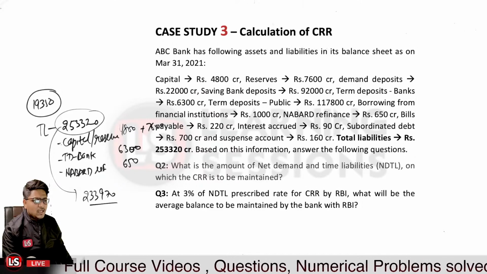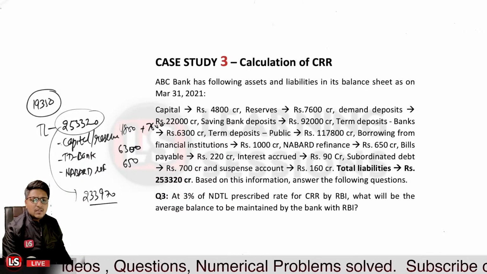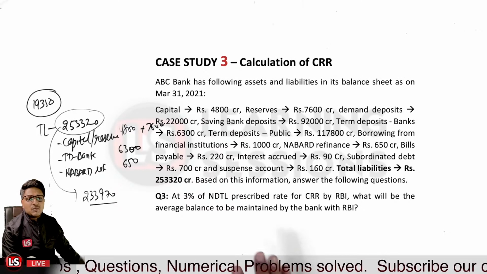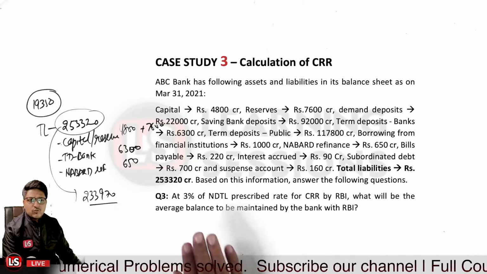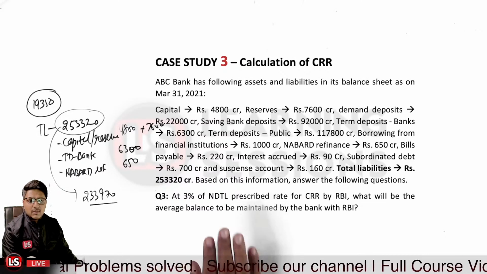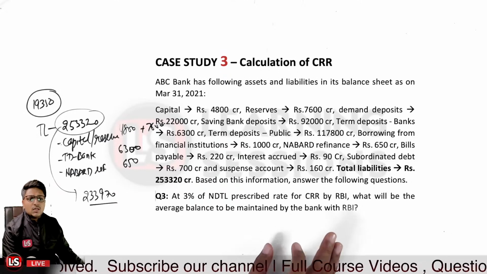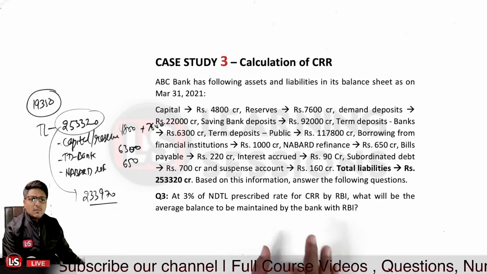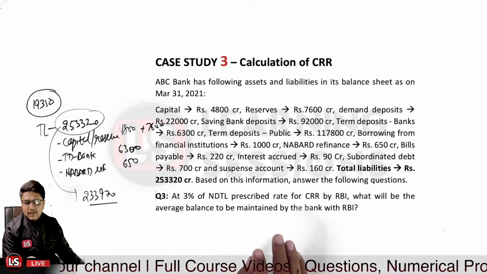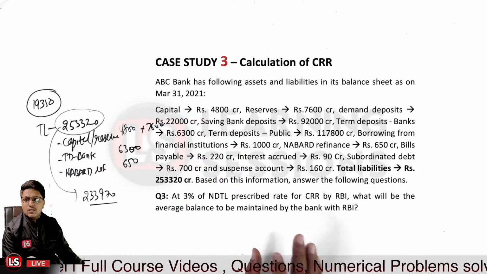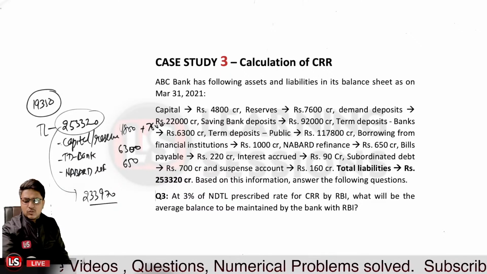Third question says, at 3% of the net demand time liabilities, in that case prescribed rate of CRR by the Reserve Bank of India. Let us assume that as per the question, 3% of the net demand time liabilities is prescribed as CRR. What will be the average balance to be maintained by the bank with the Reserve Bank of India? So we will be just calculating 3% of this.